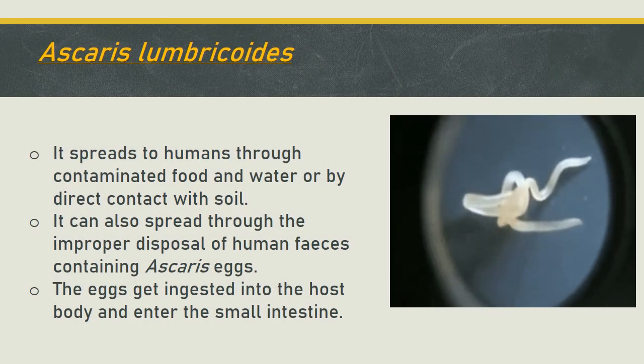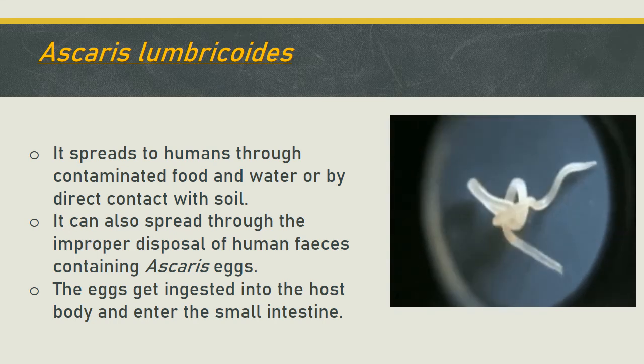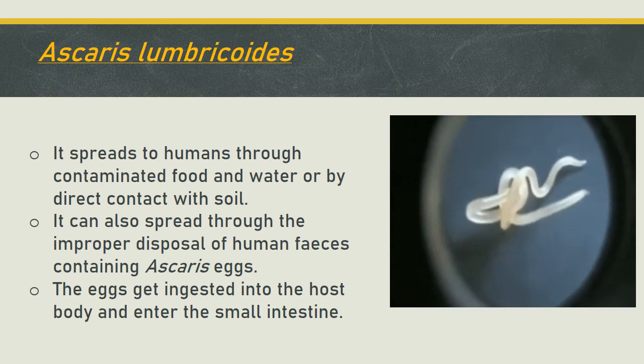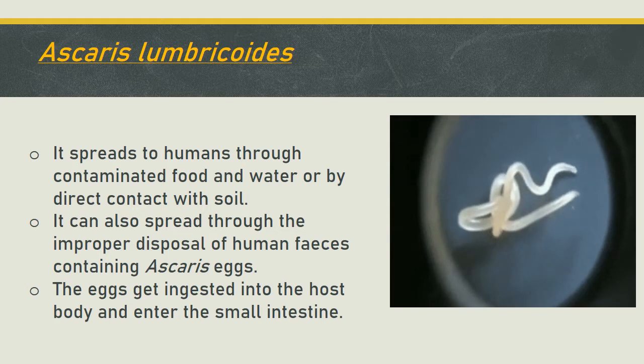The life cycle of Ascaris begins with its egg. These eggs, when ingested by human beings, cause the disease Ascariasis. They may spread through consuming contaminated food and water containing Ascaris eggs, or by direct contact with soil which contains the eggs. It mainly occurs through the improper disposal of human feces containing the eggs of Ascaris. When these eggs are ingested, they reach the small intestine and infect the host, causing severe infection to major parts like the heart, lungs, kidneys, etc.